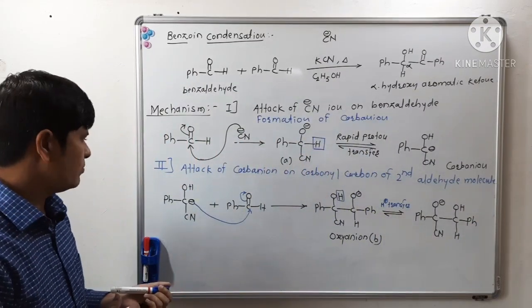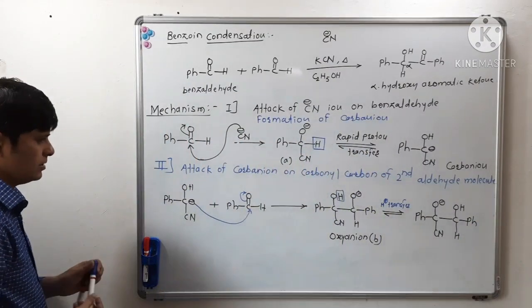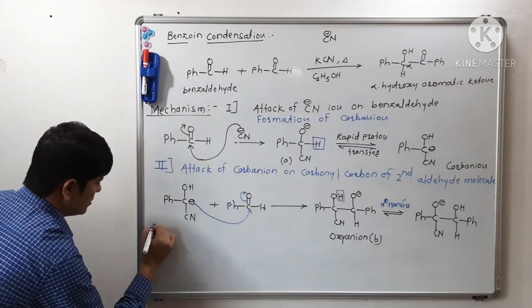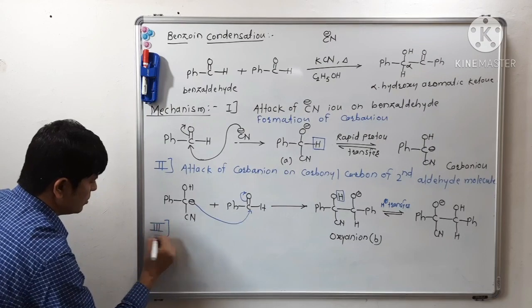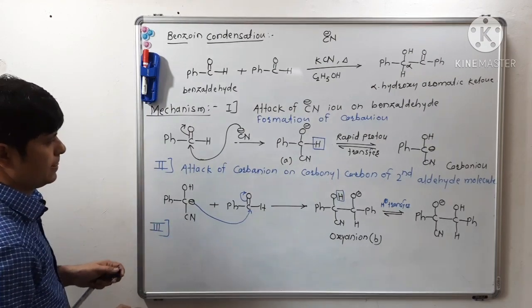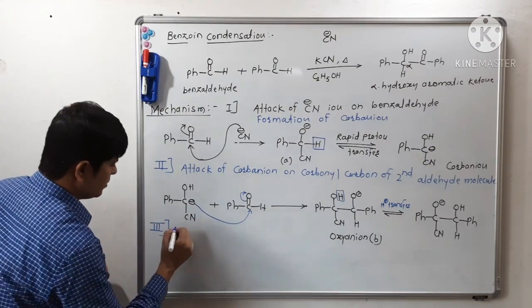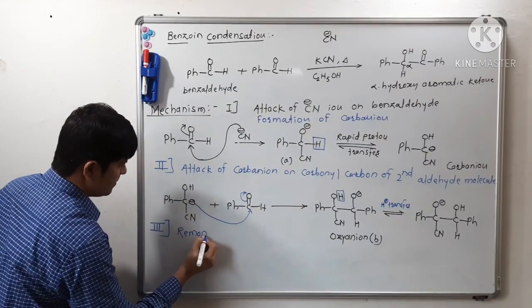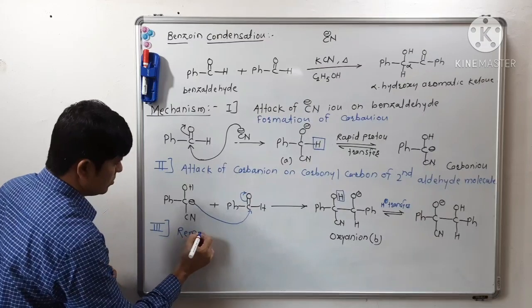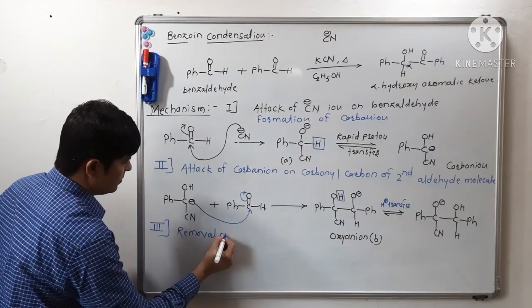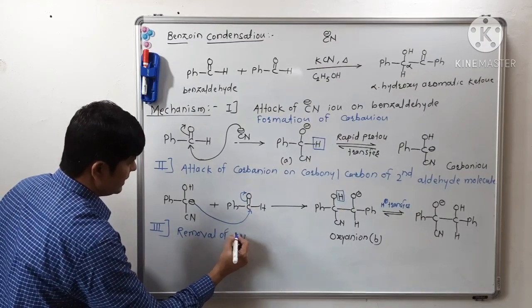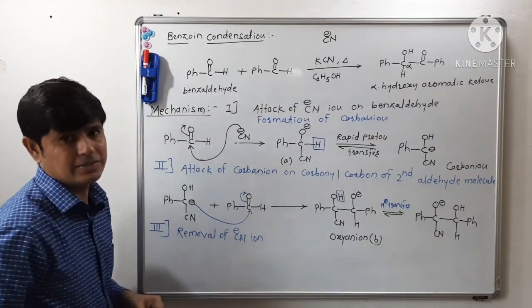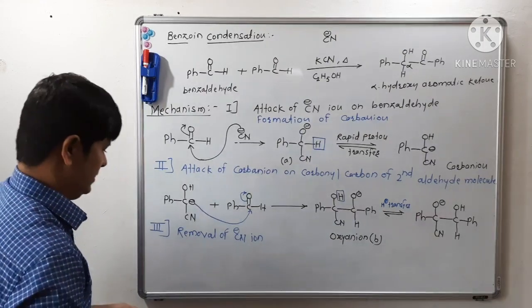Now see the next step, the third step, is removal of cyanide ion, removal of cyanide ion, isn't it? Let us see.